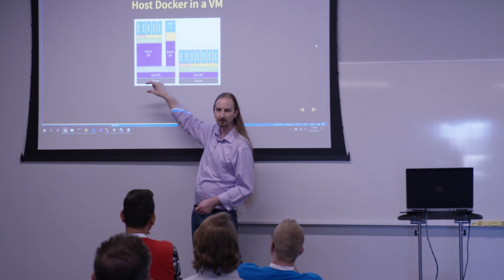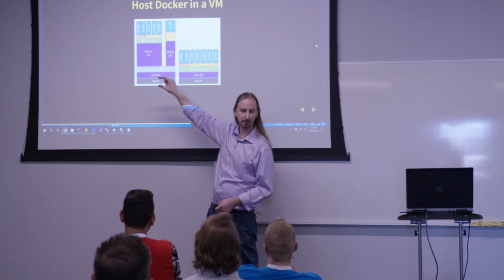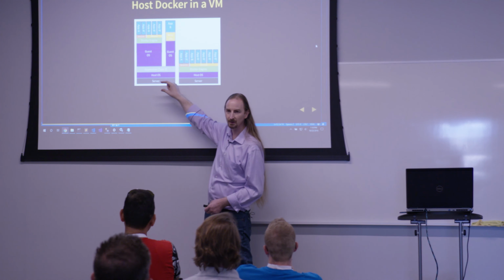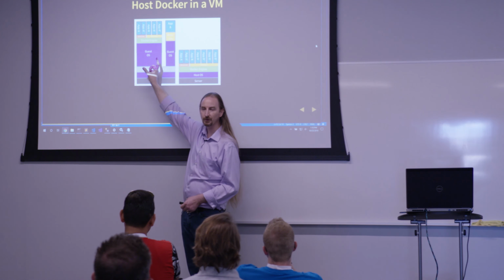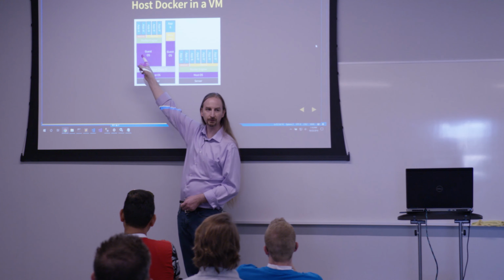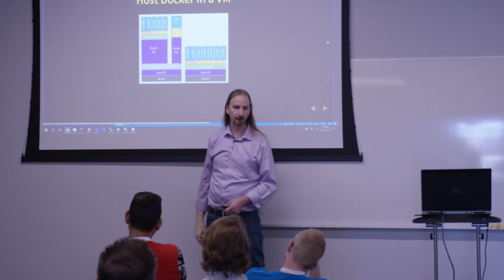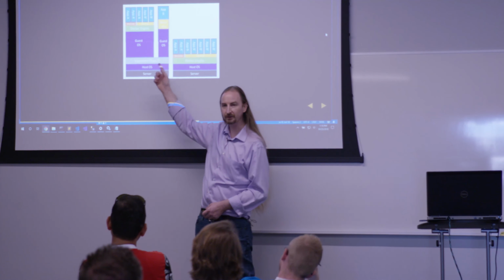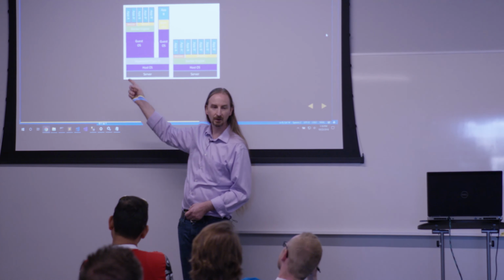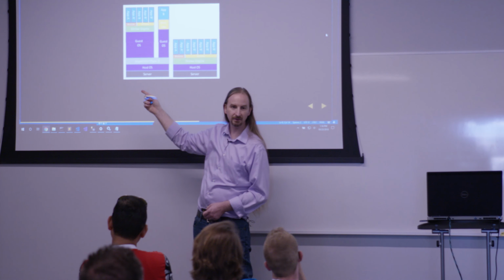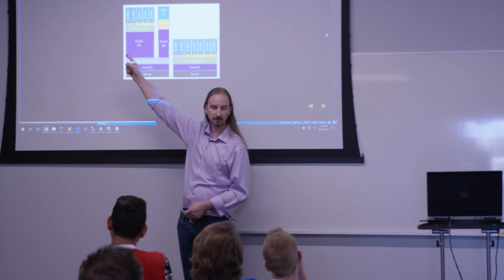I'll have Mac OS. I'll use my native hypervisor. In the case of Mac, it's Xhyve. In the case of Windows, it's Hyper-V. And then we'll install a Linux virtual machine. And into that Linux virtual machine, we'll install the Docker hypervisor. And then we'll run our Linux containers in there. With this mechanism, I'm able, from my Mac, to run Linux containers. Or from my Windows desktop PC, to run Linux containers.